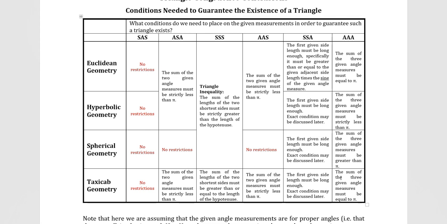The side side angle condition kind of depends on the length of the first side compared to the given angle and the length of that adjacent side. So the first given side must be long enough, specifically it must be greater than or equal to the given adjacent side length times the sine of the given angle measure. I'm not going to give the exact conditions for the others, but you get a similar situation for hyperbolic, spherical, and taxicab. The first given side length must be long enough compared to these others. I'll just leave it at that and be vague about it.